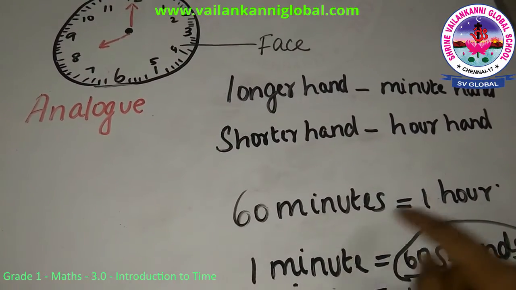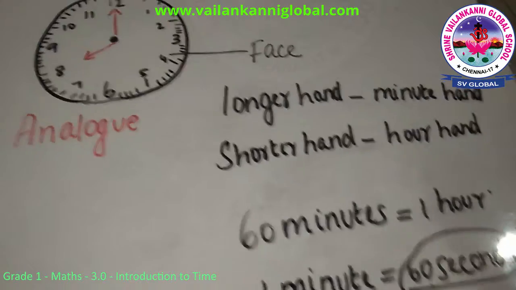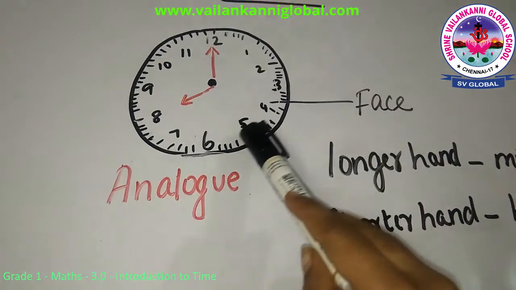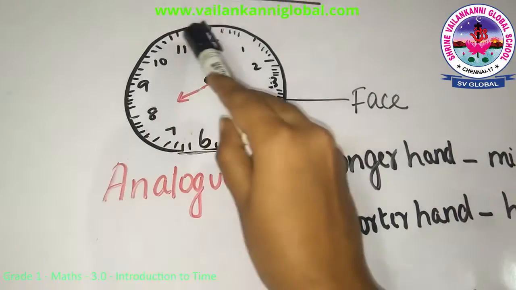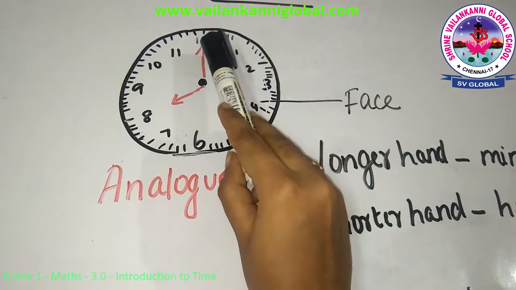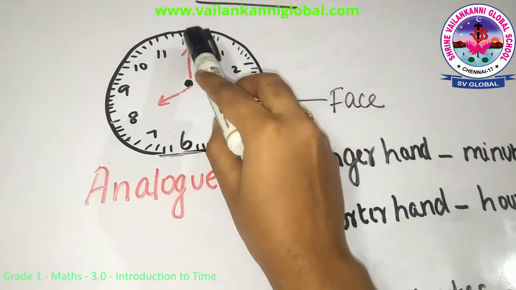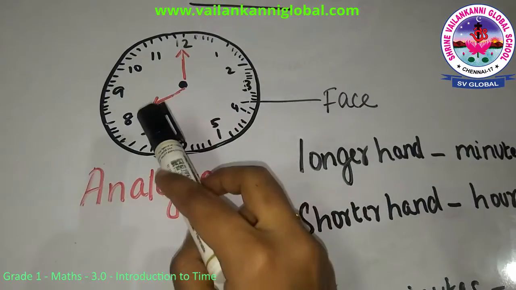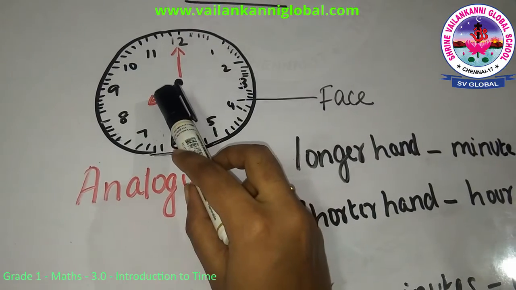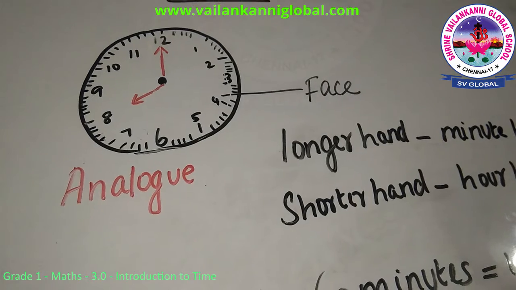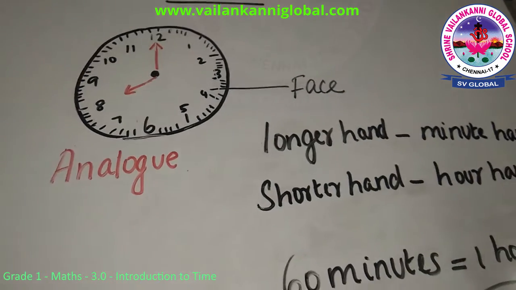Also, I told you there are 60 minutes in 1 hour. That means the minute hand has to move completely throughout the entire clock. And when it comes back to this 12 again, then only it's 1 hour. So when the minute hand completely moves, the hour hand would have moved to the next number, which is nothing but 9.